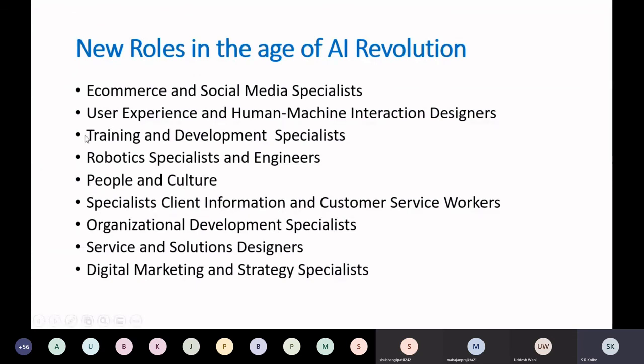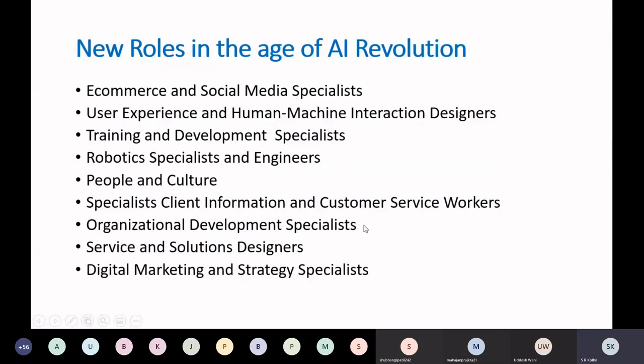We have an extended list of roles. E-commerce and social media specialist, they also need to have knowledge of AI. User experience and human machine interface, HMI we call it, designers. Training and development specialist, robotic specialist and engineers. People and culture, also you need to have knowledge of AI for roles related to this.